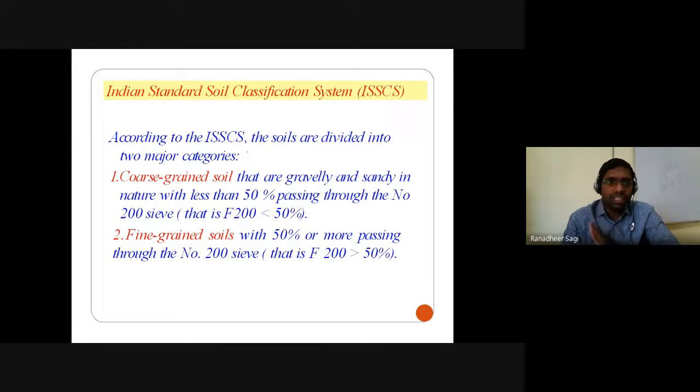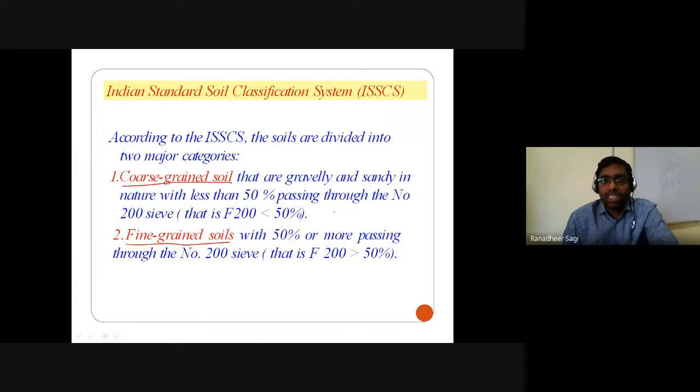Apart from that, all the discussion, the symbols we use, how the nomenclatures are to be given, everything remains the same as what we have discussed in the Unified Soil Classification System. So to start with, we understand what is meant by a coarse grained soil and what is meant by a fine grained soil, depending on the percentage of the proportion of particles that exist in the given soil.